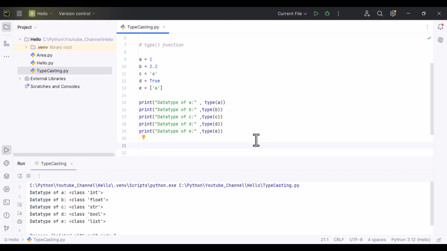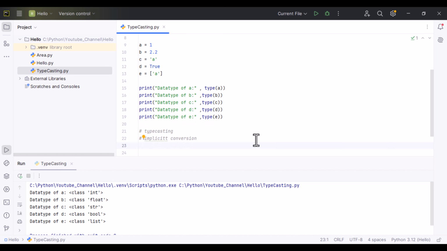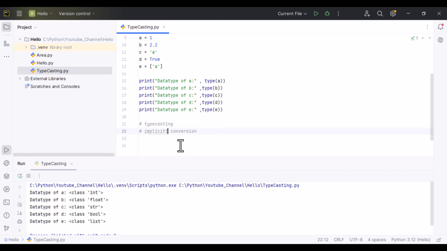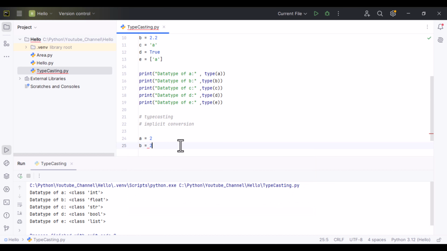Now another thing is typecasting. What actually is typecasting? Typecasting is a type conversion, meaning it converts one data type into another, either manually or automatically. There are two types. Number one is implicit conversion. In implicit conversion, Python automatically converts the data type. For example, if you have two variables, a equals 2 and b equals 2.2, and now I add them.